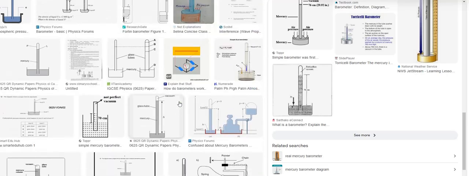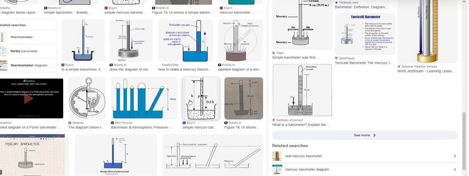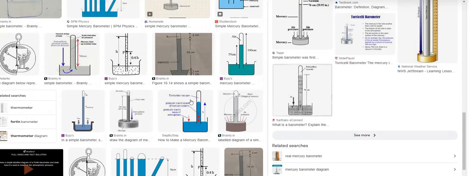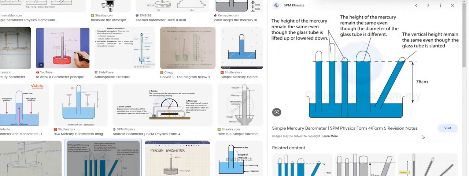So though you take a bulged tube or a narrow tube, though you change the thickness also, it does not vary. It will always have the same height, that is 76. Yeah, here it is. You see this figure, Gautam. First one is normal thickness, second one is a little bit higher, third one is completely dipped into the bowl, fourth one is having more area, more diameter, and fifth one is tilted. So however you take the tube and however you keep the tube, what will be the barometric height for 180 m pressure? It will be 76 only.